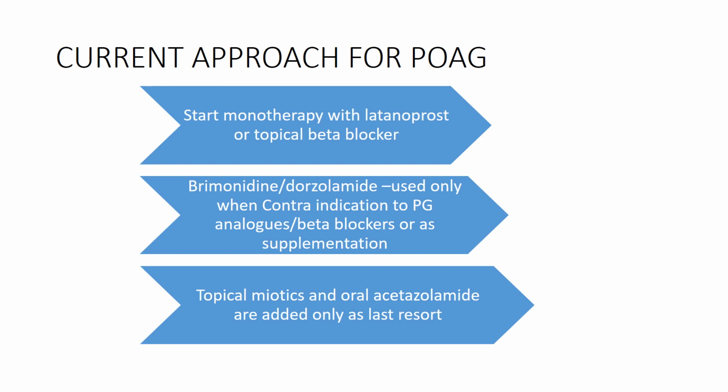So the current treatment protocol for primary open angle glaucoma is to start monotherapy with latanoprost or a topical beta blocker like timolol. Then brimonidine or dorzolamide are used only when there is a contraindication to the prostaglandin analogs or beta blockers, or they can be used as supplementary drugs to latanoprost or timolol. And the topical miotics and oral acetazolamide are added only as a last resort. So that's all about open angle glaucoma.